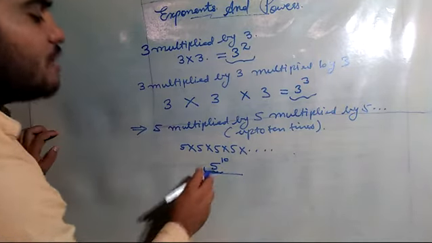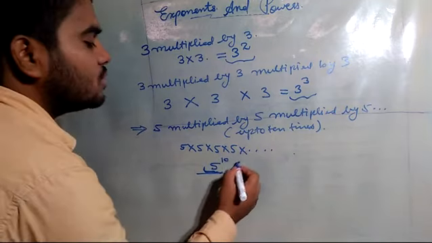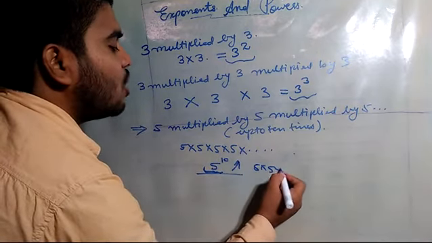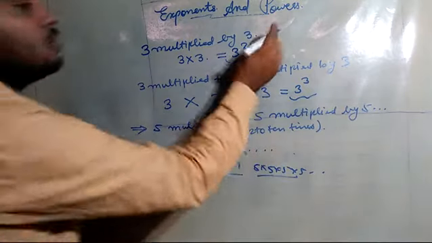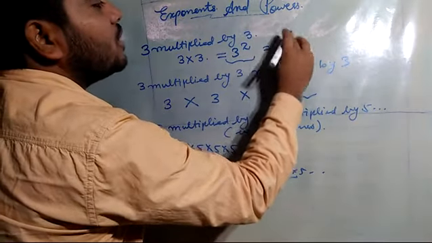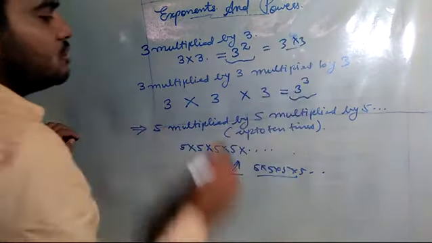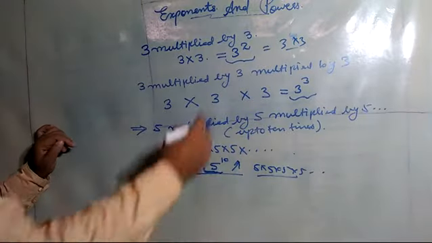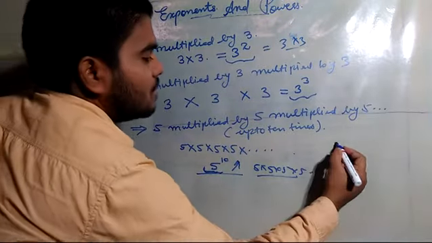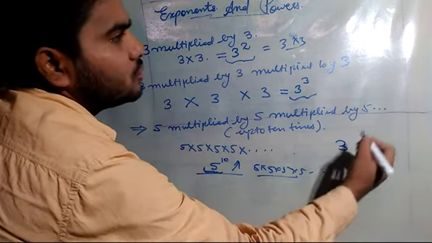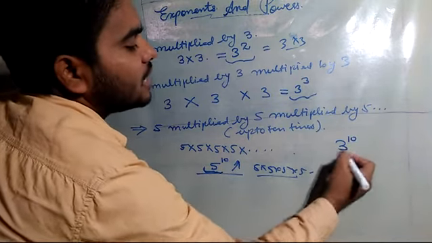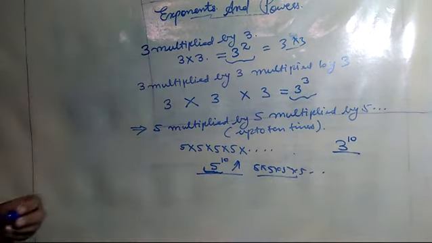Now, if I write 5 raised power 10, it is understood that I have to write 5 how many times? 10 times. If I say 3 raised power 2, it means 3 multiplied by 3. 3 raised power 3 means 3 into 3 into 3. If someone asks to multiply 3 into 3 into 3, 10 times, then directly I can write 3 raised power 10.